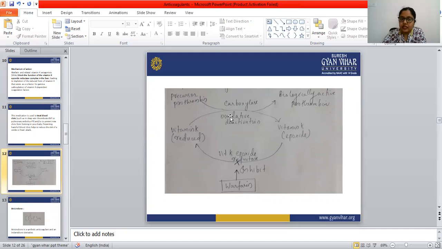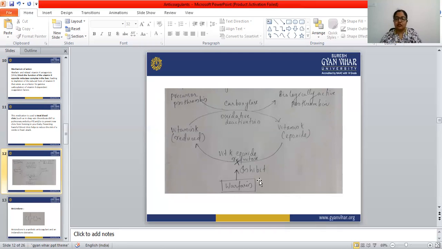Okay, clotting factors, and this vitamin K can convert into the oxidative deactivation form. Vitamin K is responsible for the synthesis of clotting factors 2, 7, 9 and 10. When this conversion is blocked by warfarin, what happens? The vitamin K concentration will get reduced inside the body. When the vitamin K concentration is reduced, that inhibits the synthesis of clotting factors 2, 7, 9 and 10. So this is the mechanism of action of warfarin.